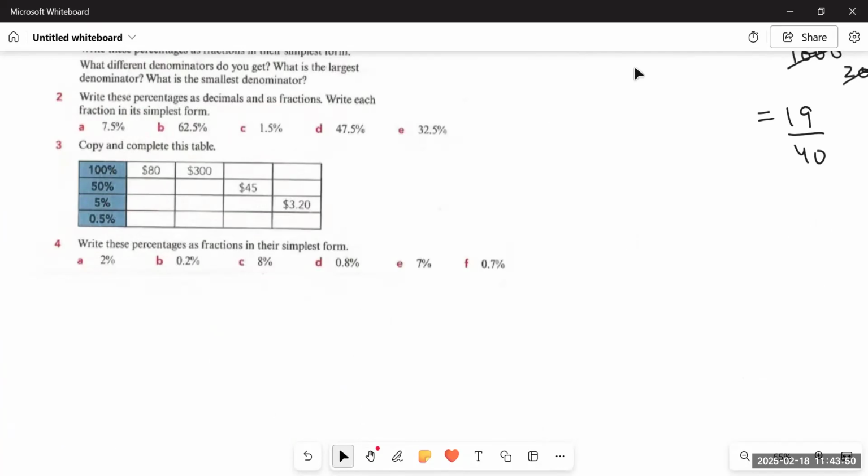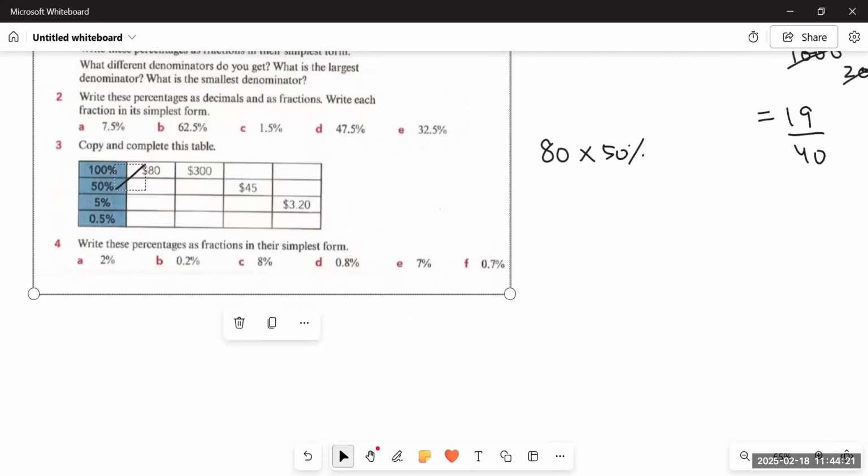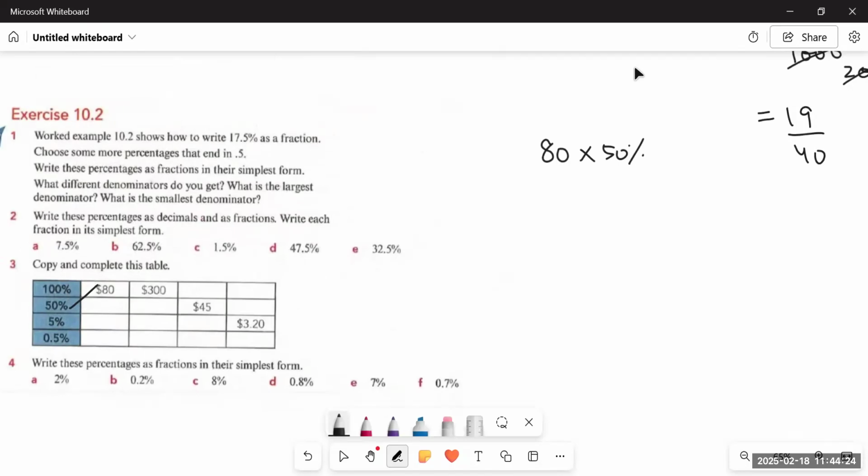Question number 3 says copy and complete this table. 100% is given as $80. We have to convert it to 50%, 5%, and 0.5%. It means if 100% is equal to 80, what would be its 50%? So what we have to do, we'll just have to multiply the given percentage with the dollars. In this case, we will multiply 80 by 50%. Then we will multiply 80 by 5%. And then we will multiply it further by 0.5%.